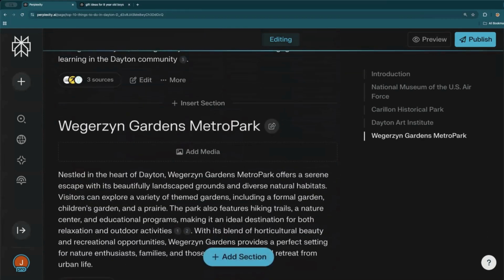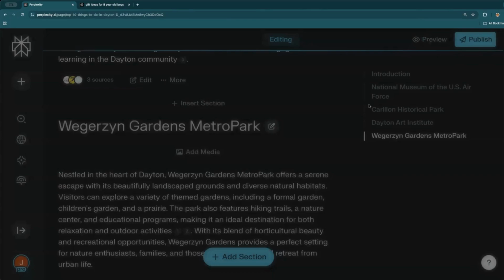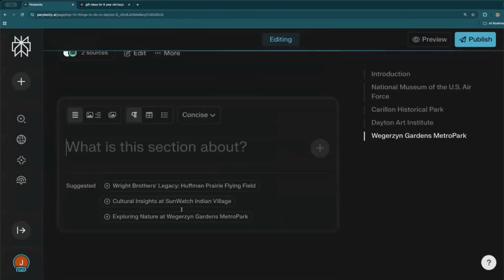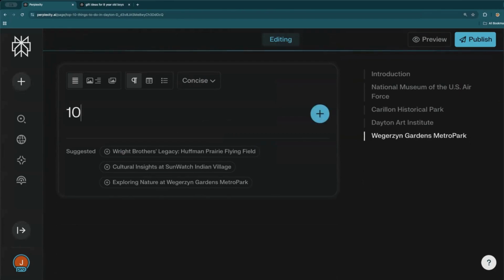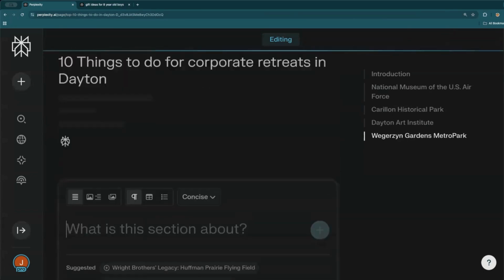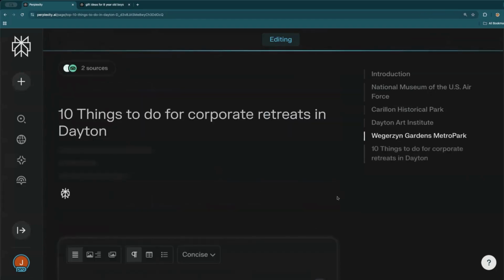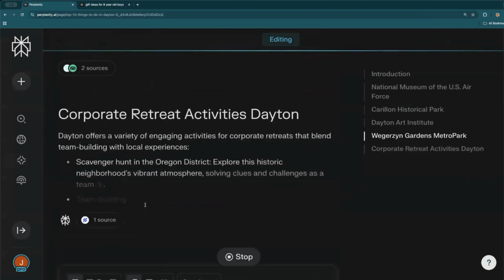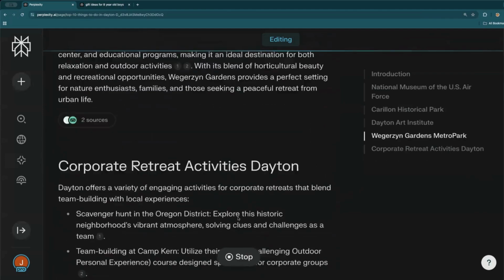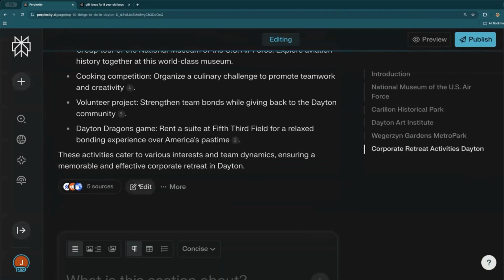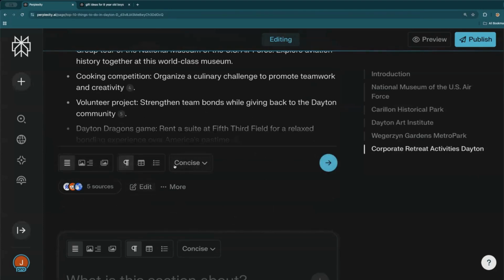So we can go ahead and edit the section. We can rewrite this section. I'm going to add another section and say 10 things to do for corporate retreats in Dayton, because it forgot to add that part. So it's building that section as well. And so it's building this page and I am the author of it. I can definitely edit this information.